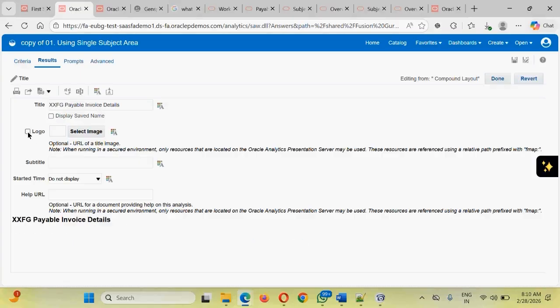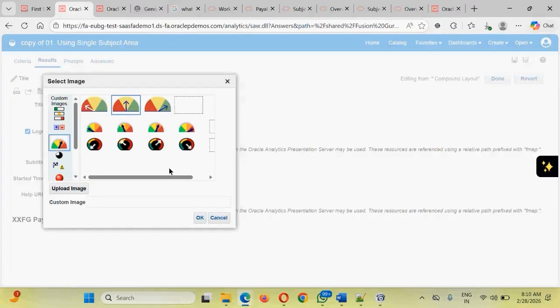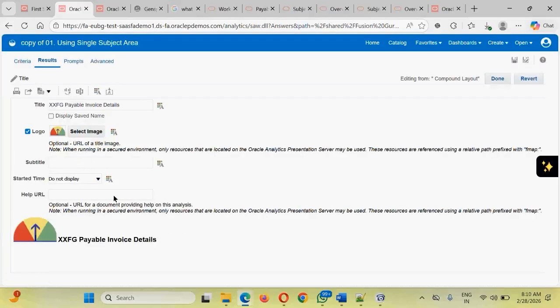Do you want to show some sort of logo? Yes. Which logo? You can upload the image of the logo. Otherwise, I want to put this particular logo. Click OK. The logo will be displayed. And guys, the preview is getting displayed here. Do you want to put some subtitle also for your analysis? Click onto this. Yes, I want to add a subtitle.